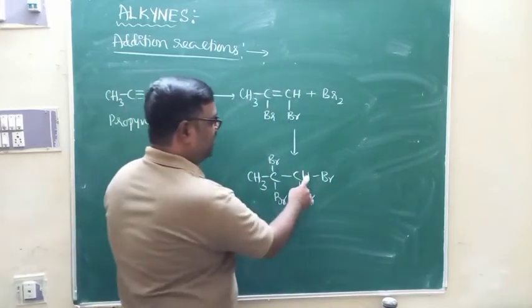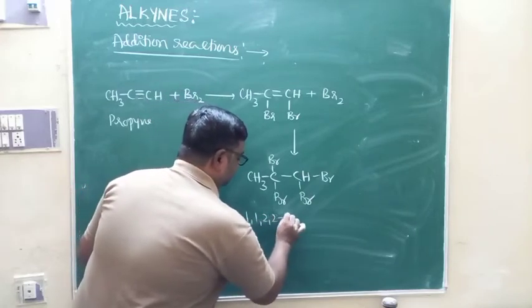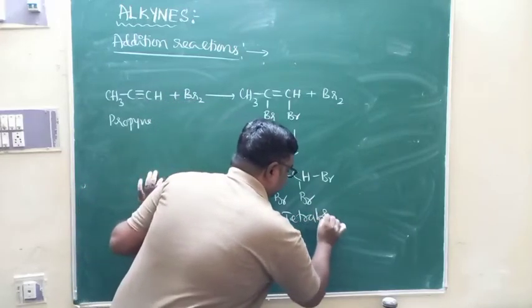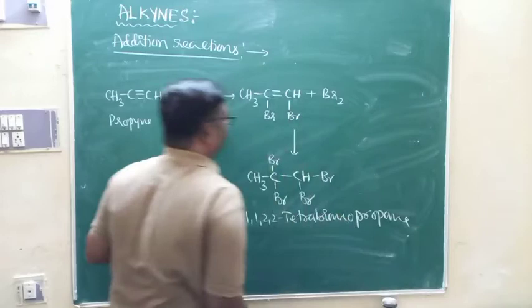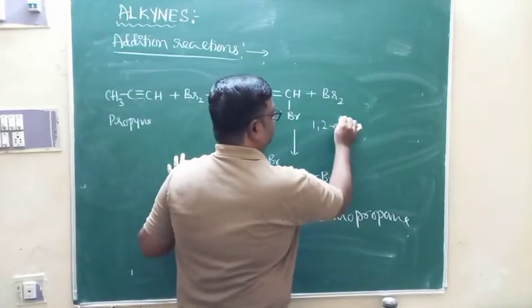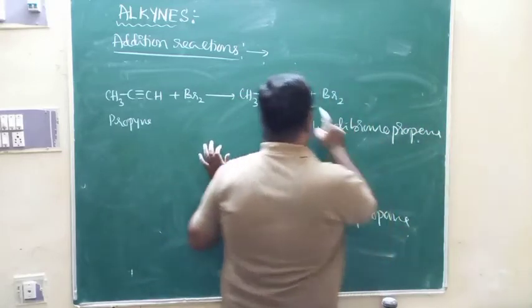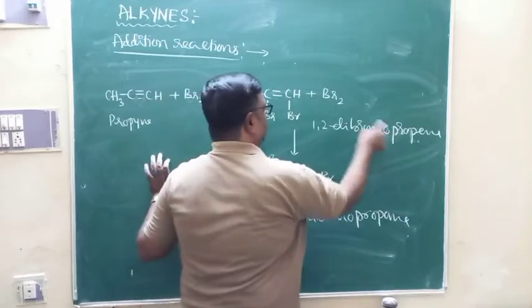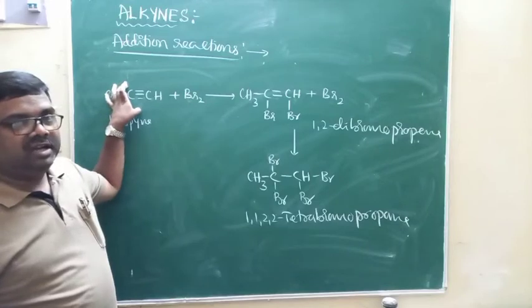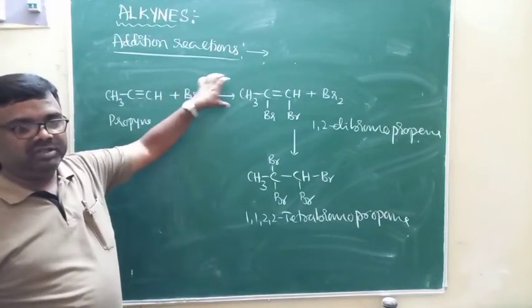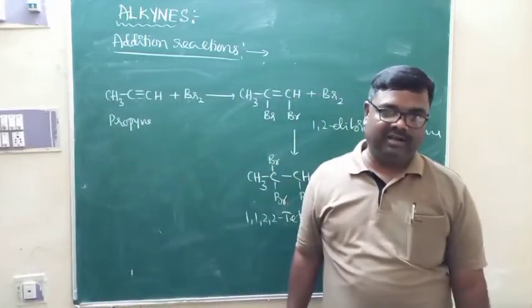This is what we call 1,1,2,2 tetrabromopropane. Yes, this is the name of this. What is the name of this? This is 1,2 dibromopropene. 1,2 dibromoprop because of 3 carbon atoms, ene because of double bond. So this is what we call it. Here also, this propyne removes brown color of bromine because of this particular reaction. So this is what we call addition of halogens across the alkynes.